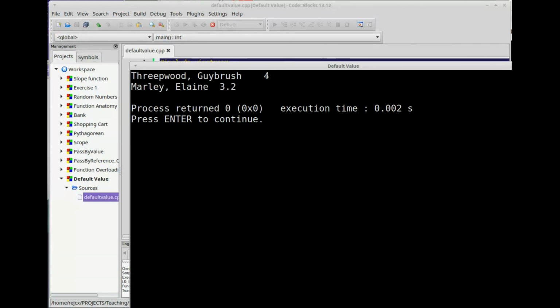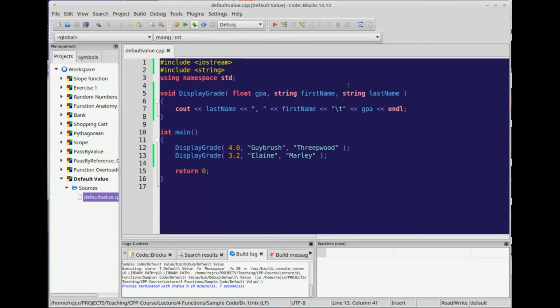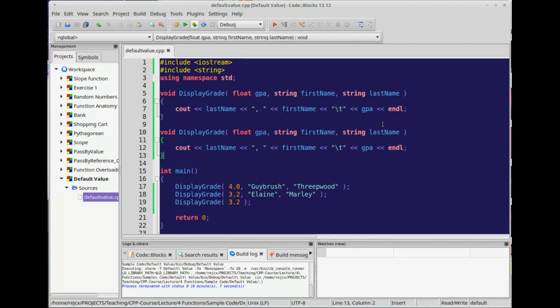There's a tab character, but they're kind of misaligned because some names are longer than others. But let's say we maybe had some students who, just for the example here, might not have a last name, or might not have a first name, or maybe these are just people who are going to be entered in anonymously. Well, we could have an overloaded function where we handle this, where they only enter one, and then we just say anonymous, and then the GPA. So that would be a way to overload it.